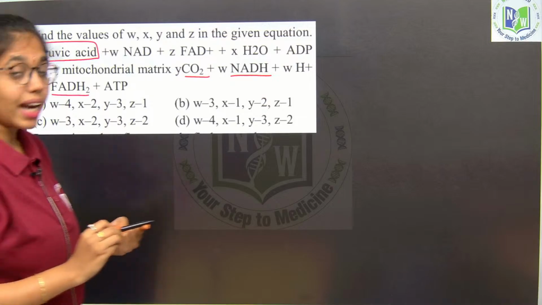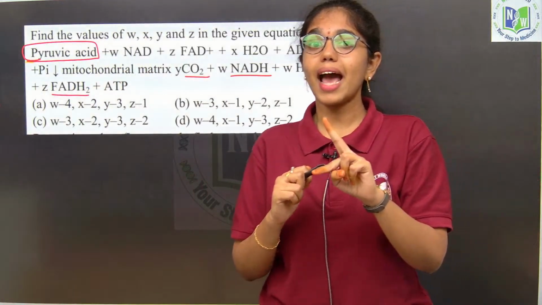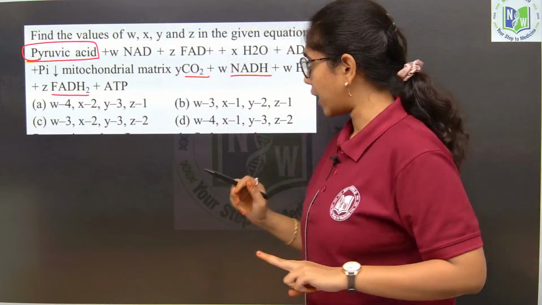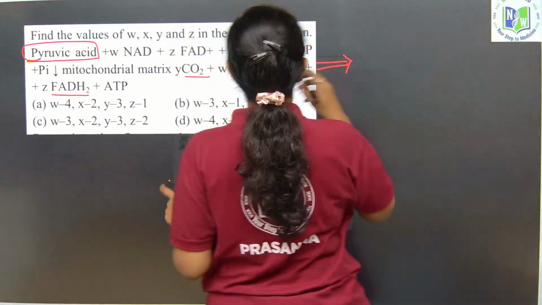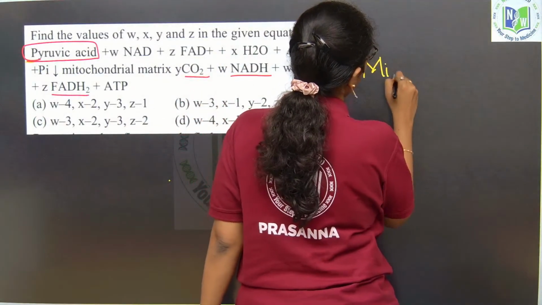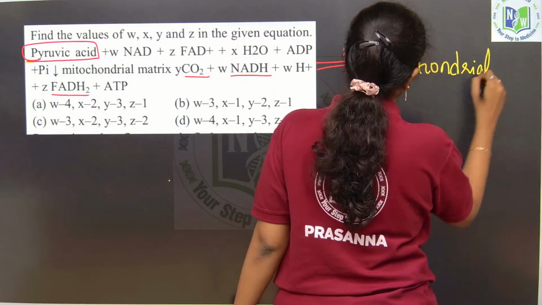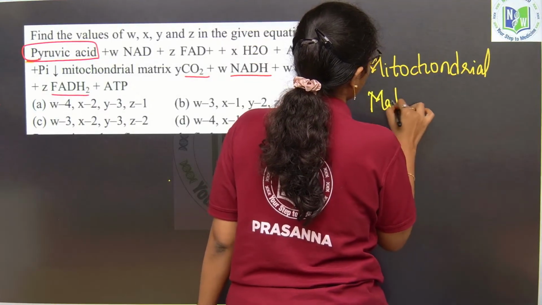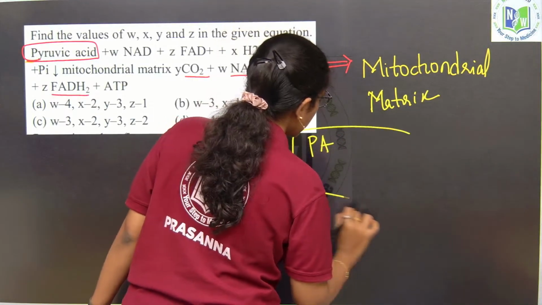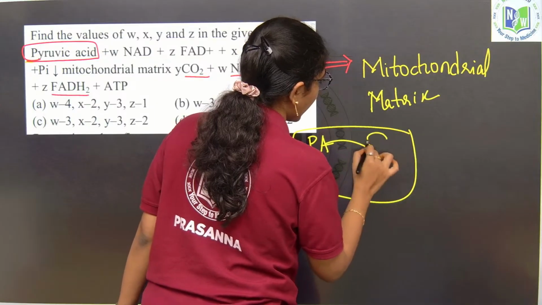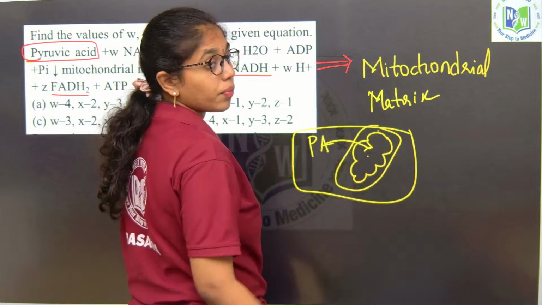It means that it is conducting two steps, right? That is the link reaction and the tricarboxylic acid cycle. Both of them are operated where? Both of them are operated in the mitochondrial matrix. Mitochondrial matrix, because the pyruvic acid after glycolysis inside the cytoplasm directly enters into the mitochondrial matrix, and then